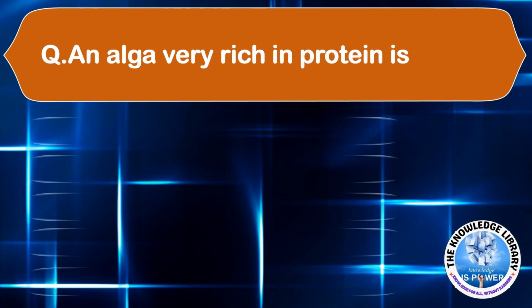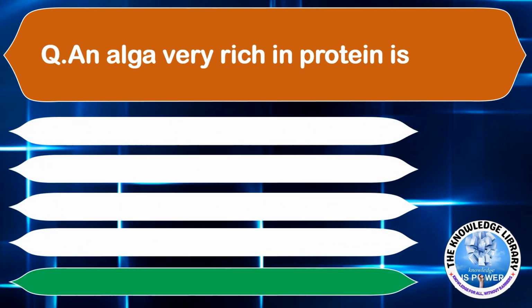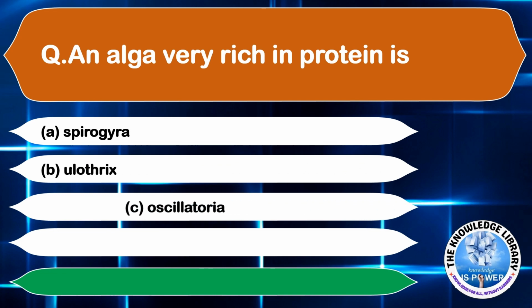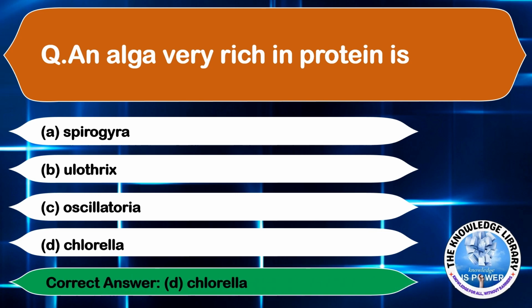An alga very rich in protein is called option A, Spirogyra. Option B, Ulothrix. Option C, Oscillatoria. And option D, Chlorella. The correct answer is option D, Chlorella. Moving on to the next question.